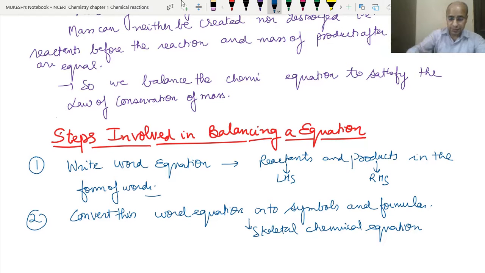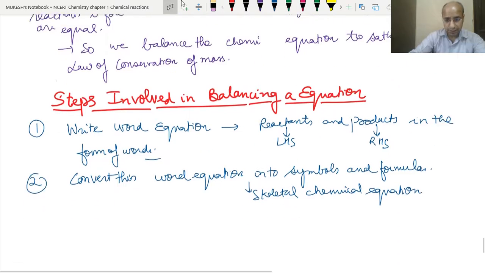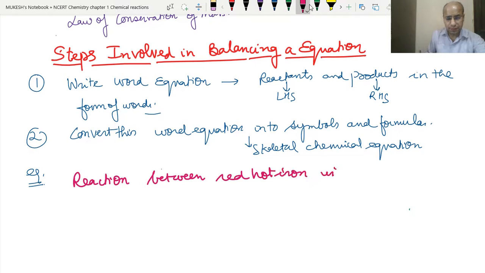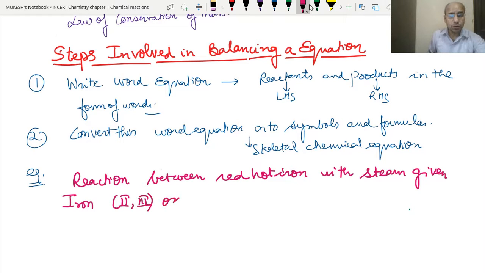So let's take the example that has been given in the NCERT book. Let's write an example. The reaction between red hot iron and steam gives iron (II, III) oxide, where both valencies are being used, and hydrogen gas is formed.